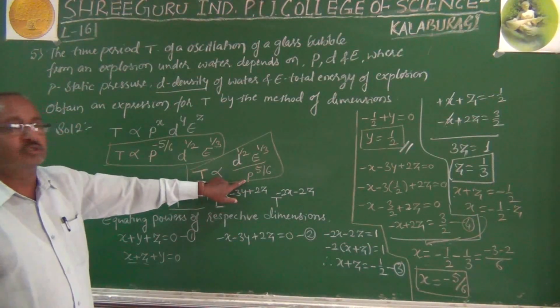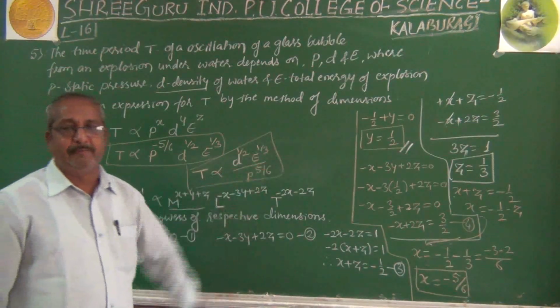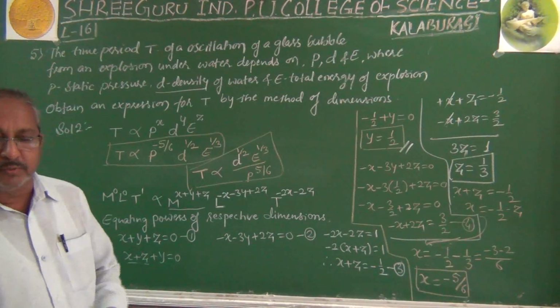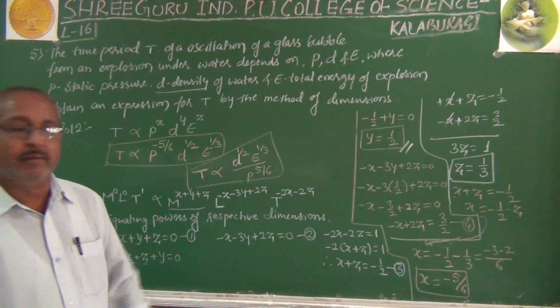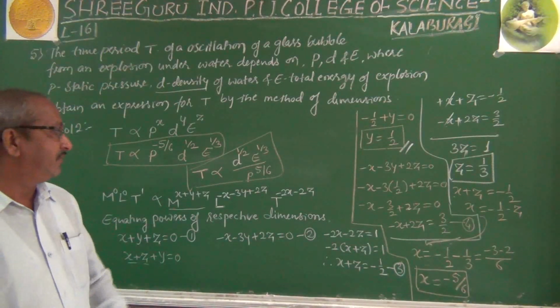This we cannot say directly. It is p to the power 5 by 6, directly you have to say. Now what will happen, cube root is changed, we cannot call it a cube root or a square root. That we will write. So therefore p raised to 5 by 6 we will write it.